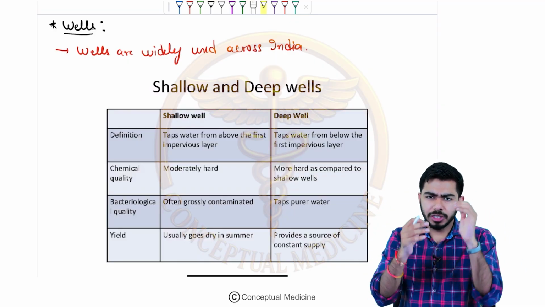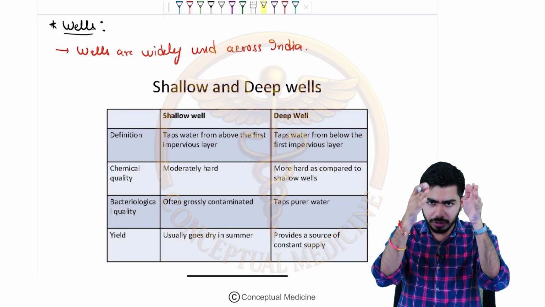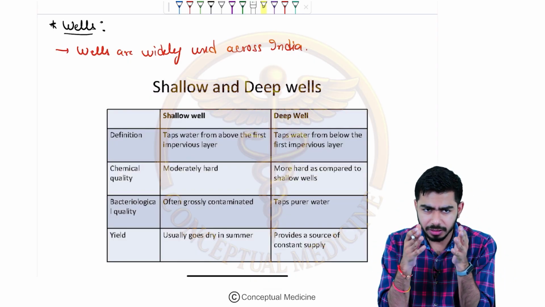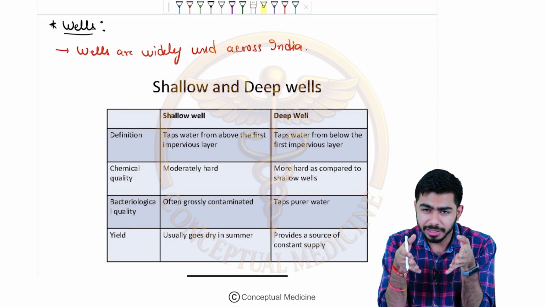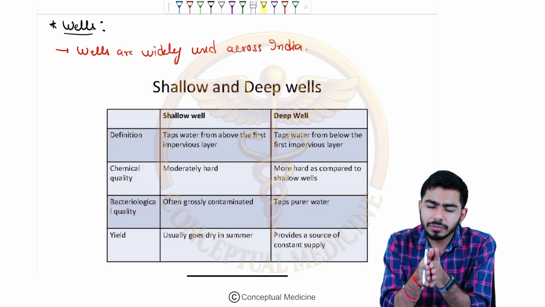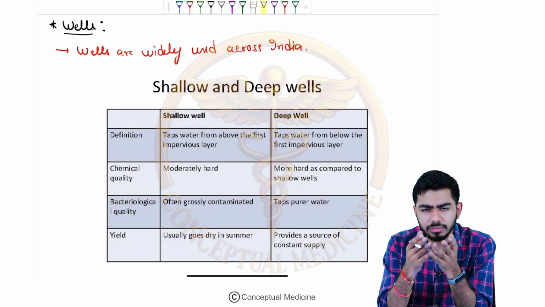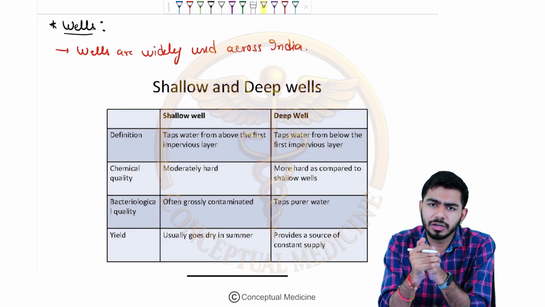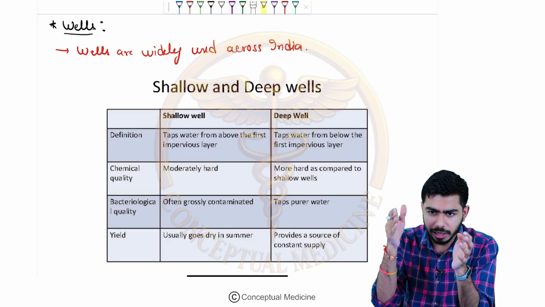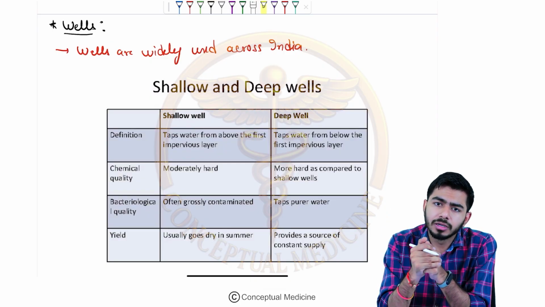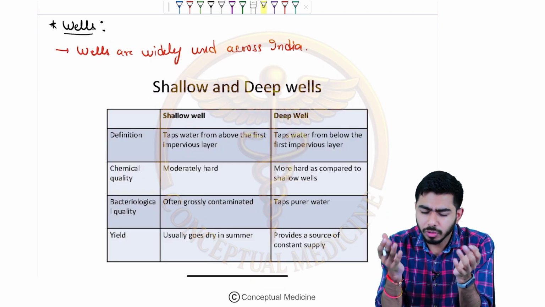Shallow wells means they are not dug deeper into the earth. If they are present shallow beneath the earth surface, then these are called shallow wells. If they went deep beneath the earth surface, then they will be called deep wells.